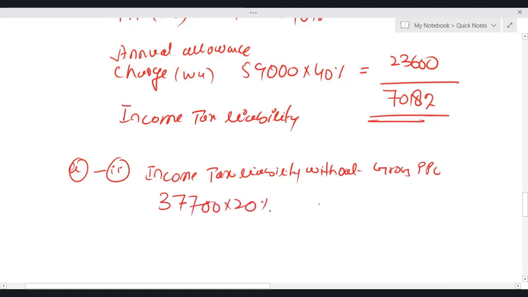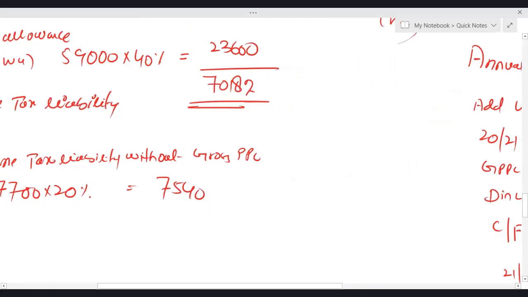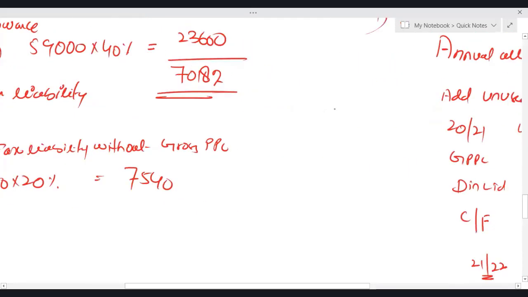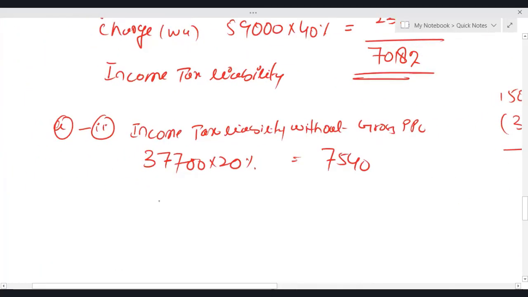We know that it is 7,540. The higher rate band is 1,50,000. If I deduct 37,700, I'll get 1,12,300. The applicable tax rate is 40%. So 1,12,300, if I take 40% of that, I'm getting 44,920.